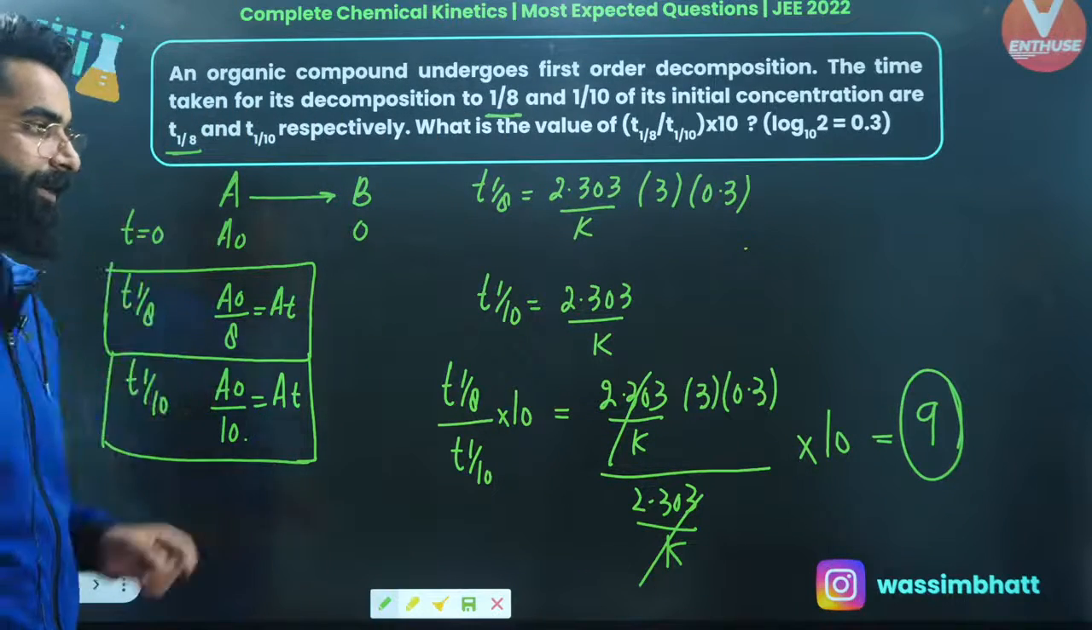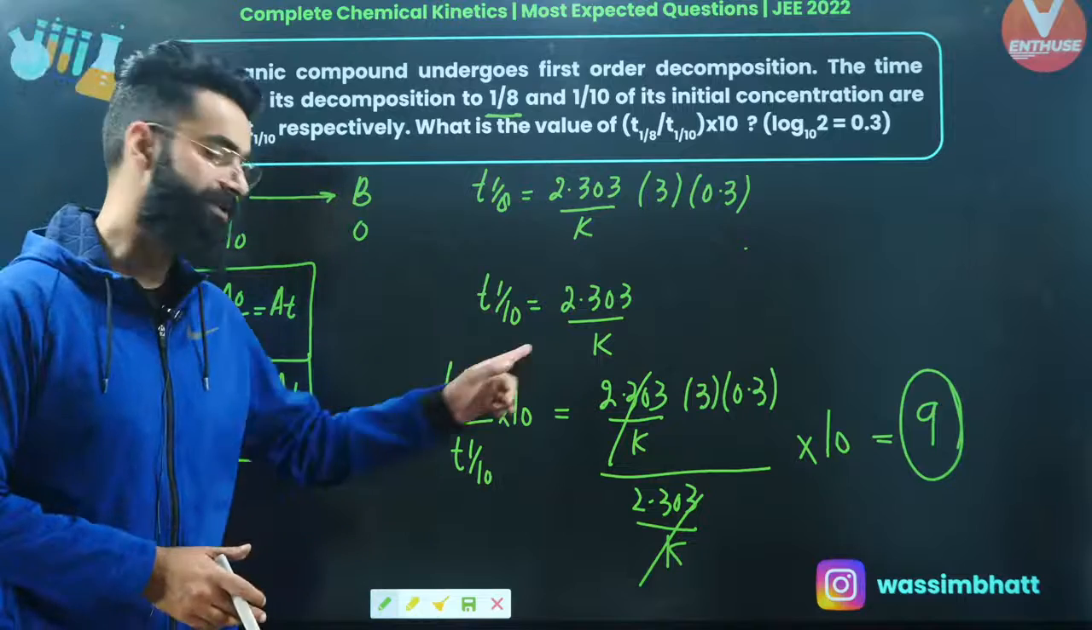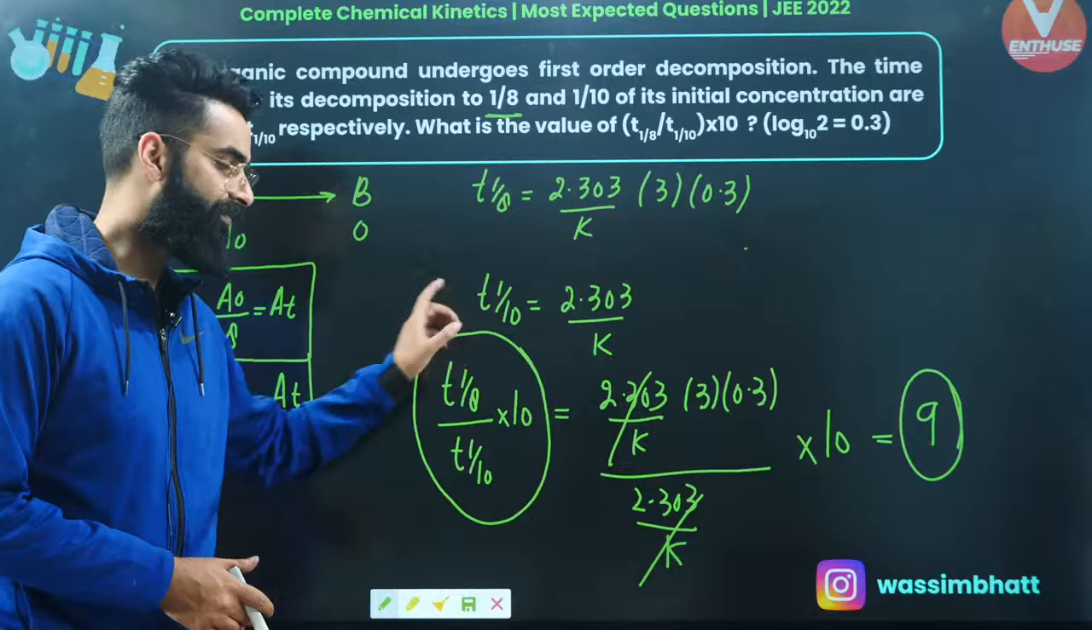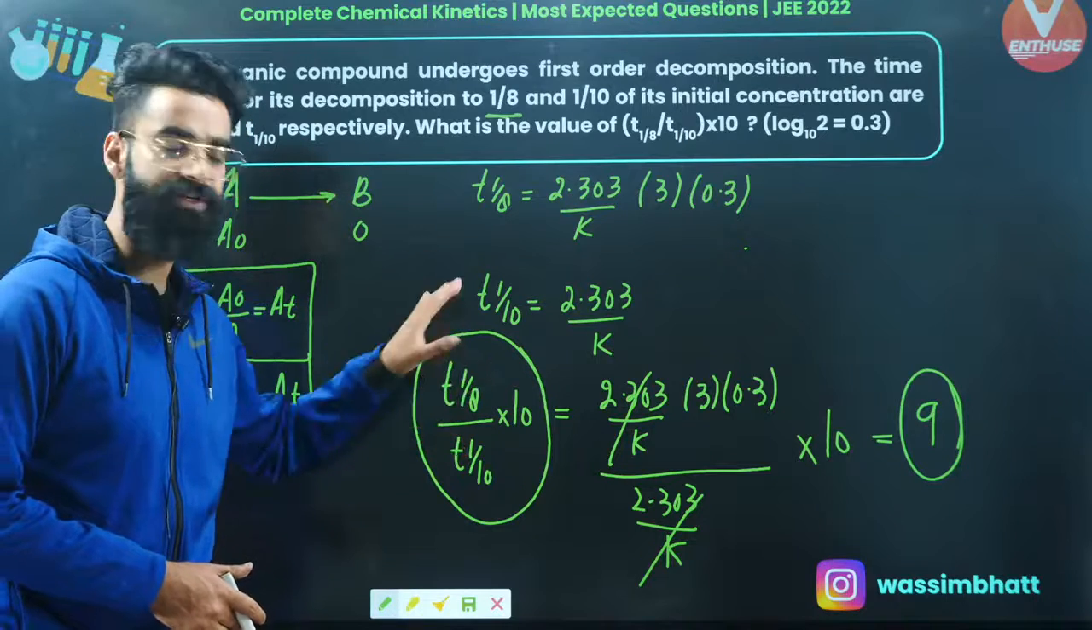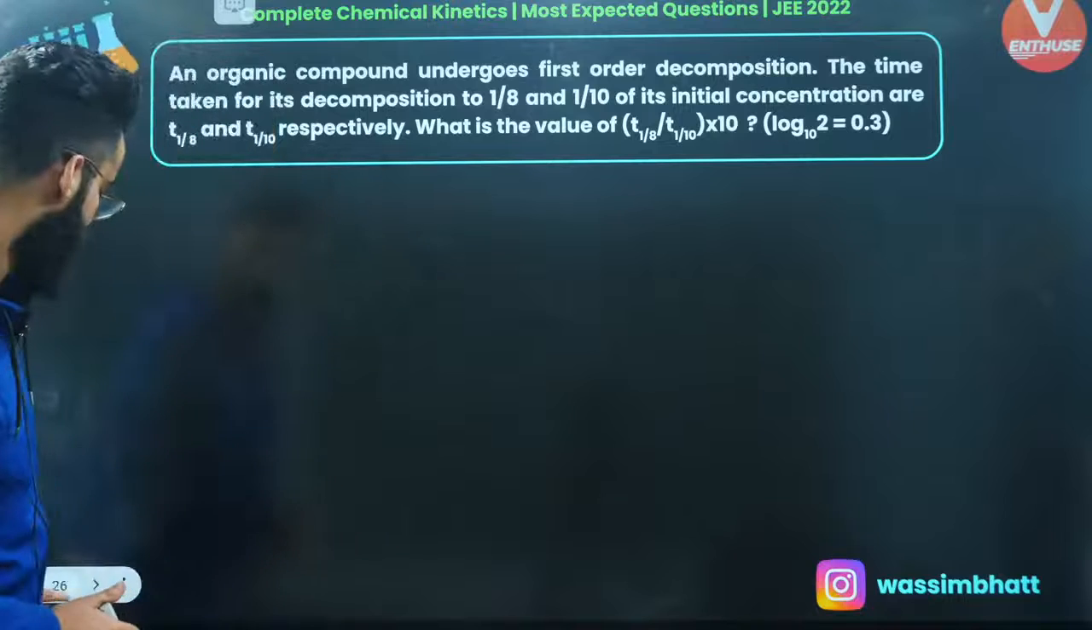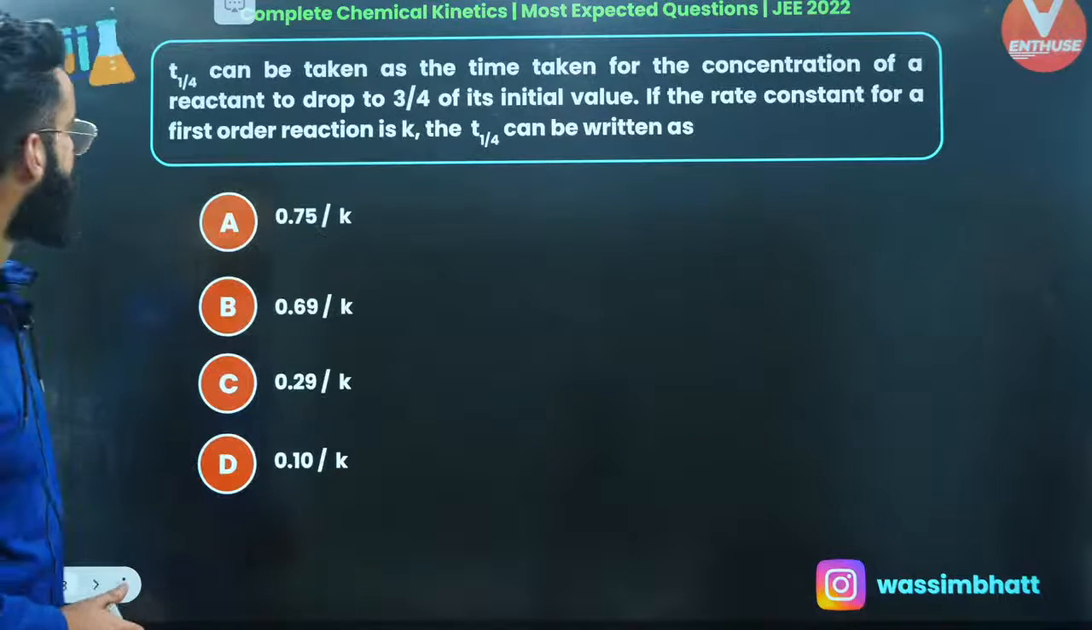I'm sure this is again clear to everyone, right? So 9 is going to be the answer of this particular question. Right, 9 is the final value of this particular part. That's something which I was supposed to calculate. I'm sure again it's clear to everyone. Let me move on to one more question.